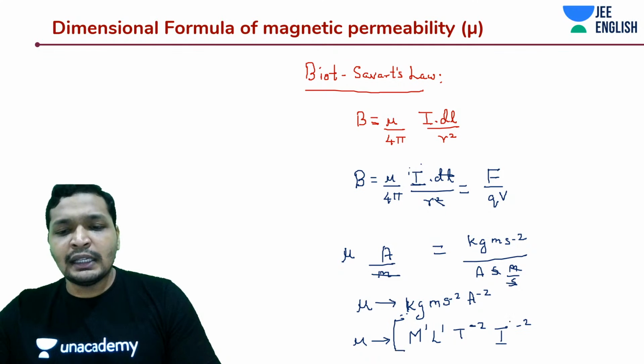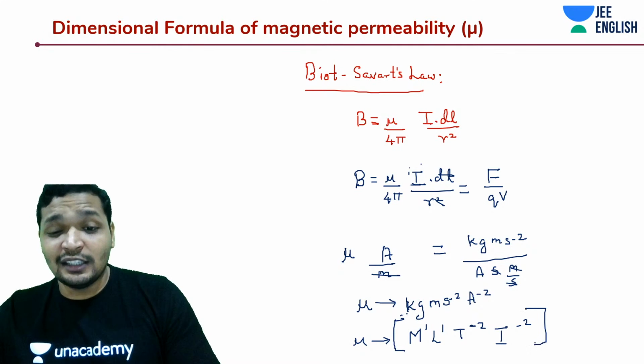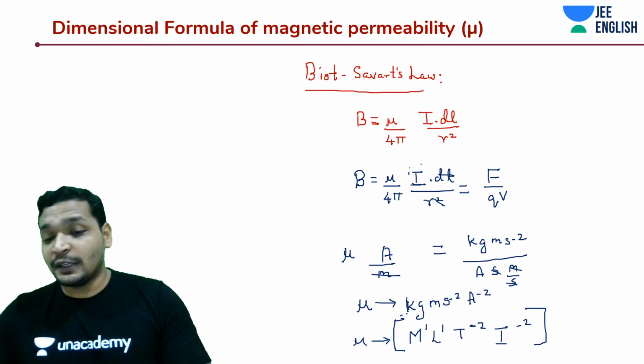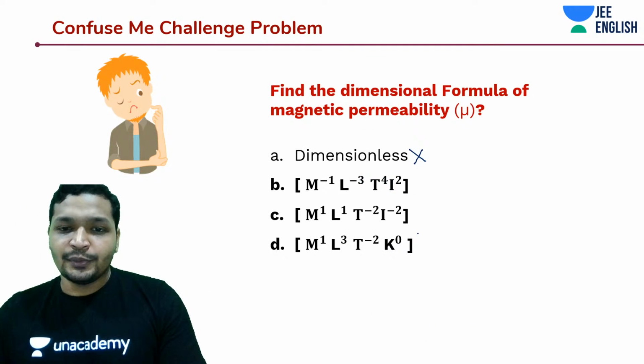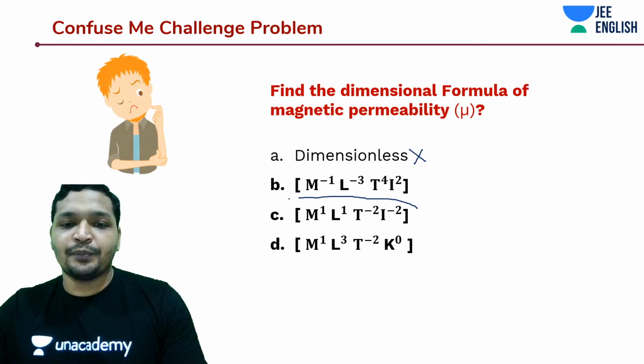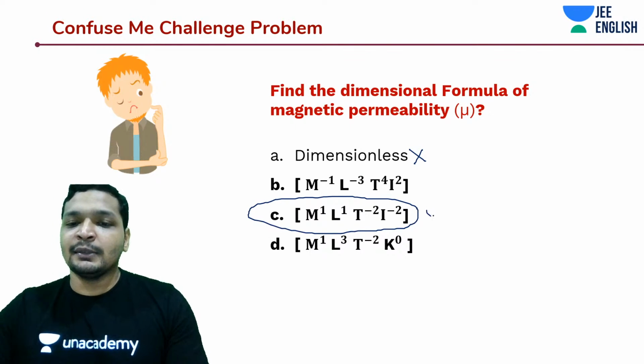Yes, that's really amazing, students. You actually did the question literally faster than me in this case. Okay. M to the power 1, L to the power 1, T to the power minus 2, I to the power minus 2. That should be C. Really amazing, guys. Really amazing.